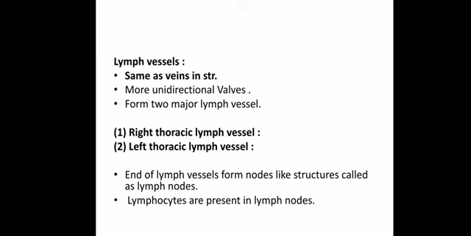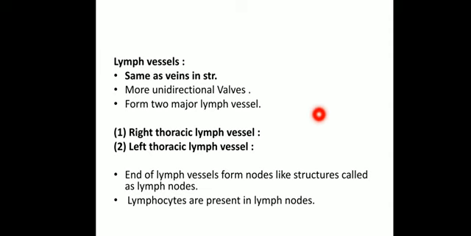Now the lymph vessels. They are almost the same as veins in structure, but unlike veins, they have many more unidirectional valves. Veins have valves so that backflow of blood is prevented and the blood moves in one direction only.